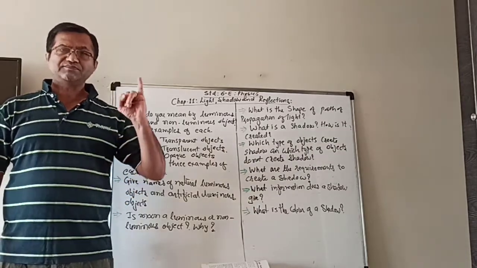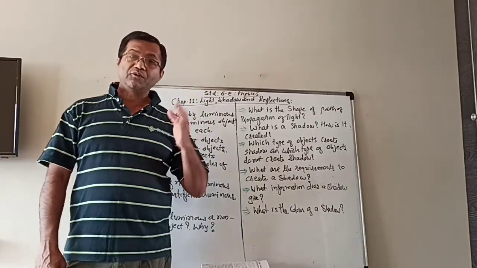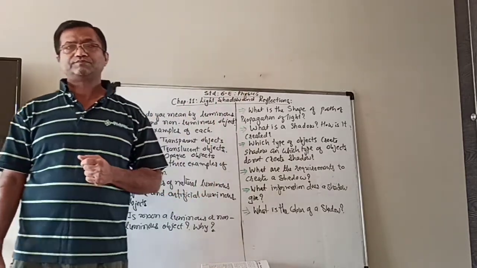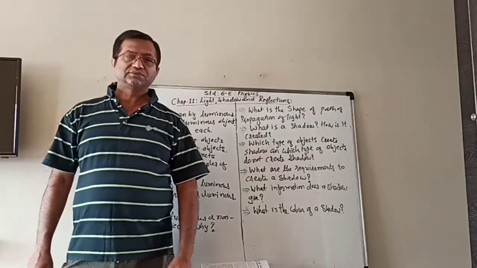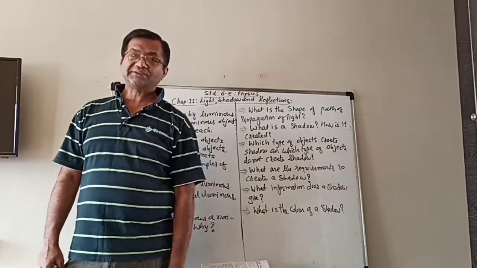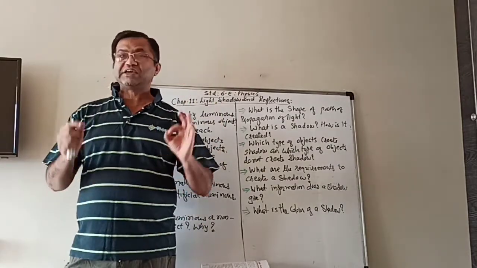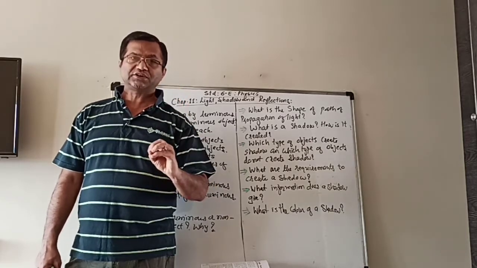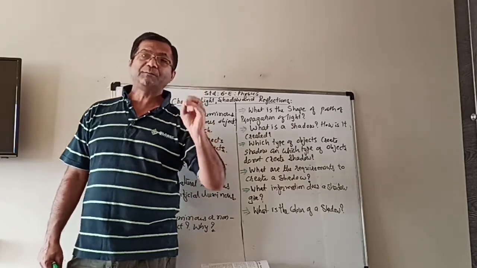So according to that, transparent objects are those objects through which the light can totally pass. So we can see the objects clearly through them. For example, a piece of glass. If you take a glass, you will be able to see everything clearly because it is a transparent object which allows the light to pass completely through it.